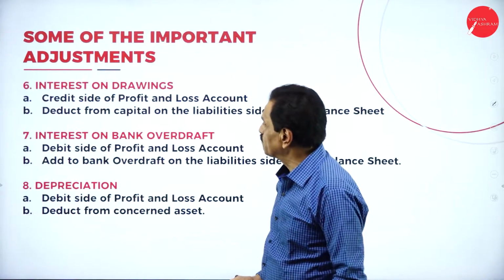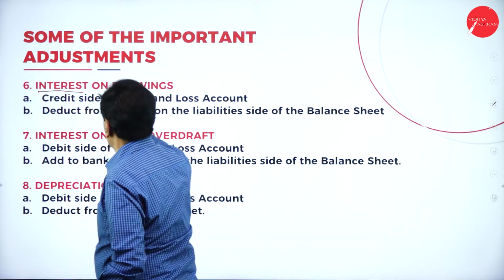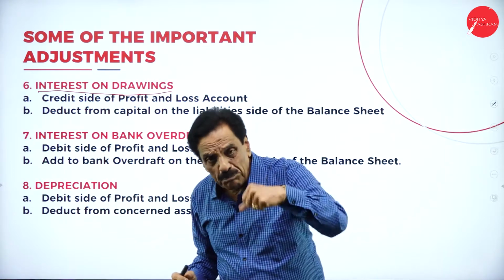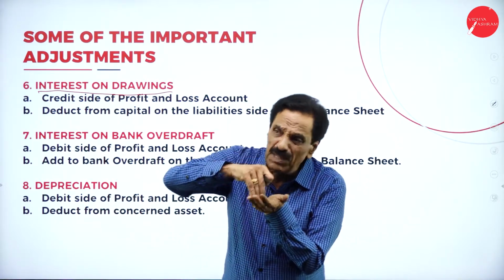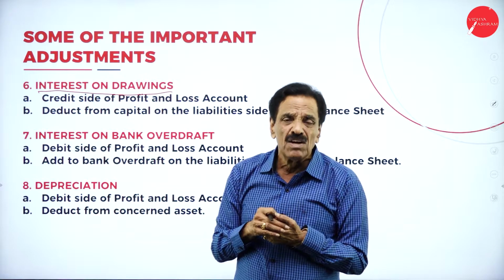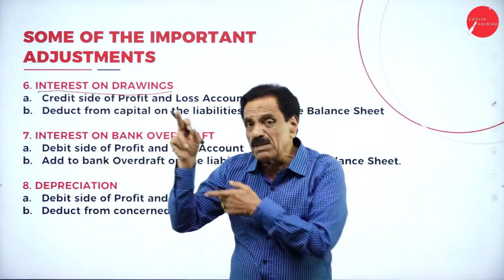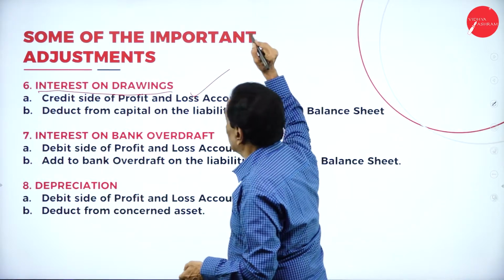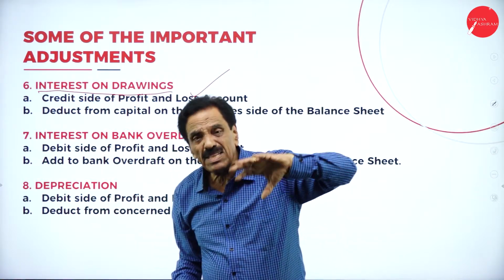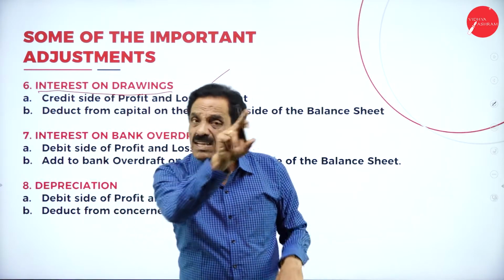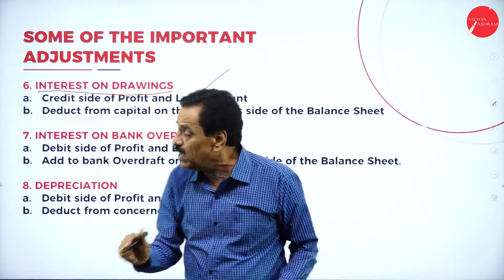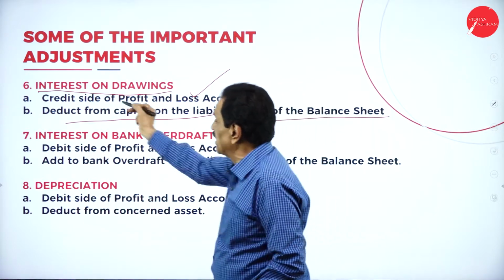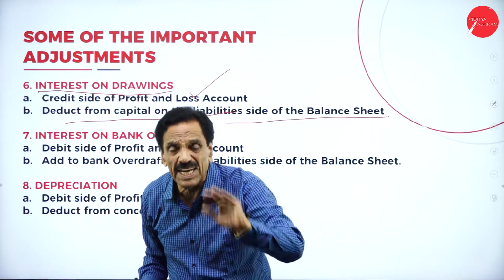We'll move on. Interest on drawing. Who draws the money? The proprietor draws the money. When he draws the money, he has to pay interest to the business. For him it is a loss, for the business it is a gain. That will come on the credit side of the profit and loss account. When preparing the balance sheet, capital, add net profit, minus drawing, minus interest on drawing. Interest on drawing should be deducted from capital on the liability side of the balance sheet.